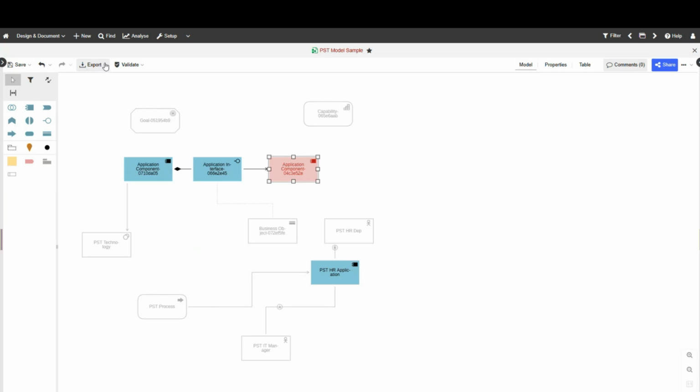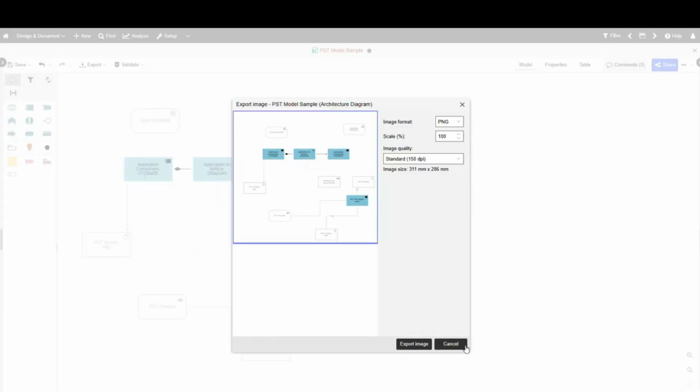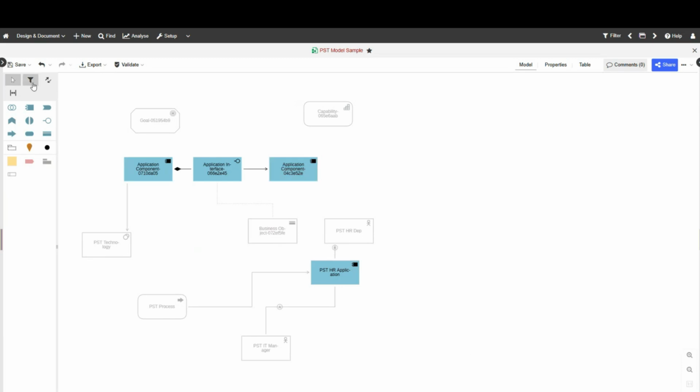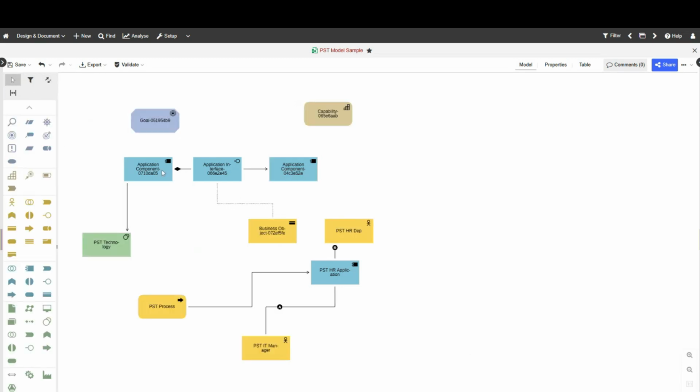And obviously, this is quite useful when you have a structure or models that are a bit more complex with a lot of layers that could be used, right? And notice if you export a picture, it's going to take the color correspondingly here. A good approach, if you don't want to have everything in one place, and you want to say, okay, behind this application component I actually have a bunch of technologies, right, that are supporting this application.